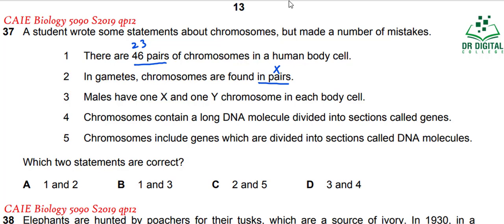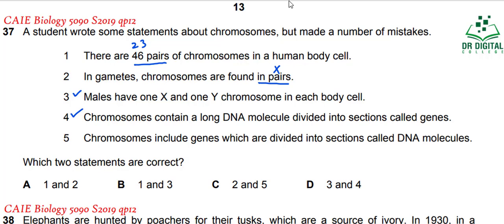Males have one X and one Y chromosome in each body cell. Yes, this can be correct. Chromosomes contain a long DNA molecule divided into sections called genes. Yes, a chromosome has long DNA and it can be divided into genes. This statement is correct. Chromosomes include genes which are divided into sections called DNA molecules. Genes cannot be divided further into sections called DNA molecules. The DNA molecule is making the chromosome overall.